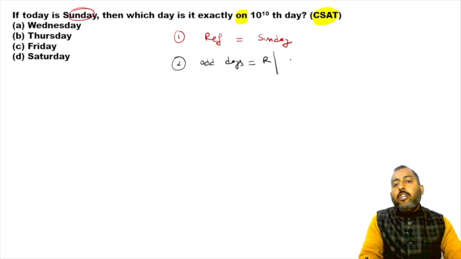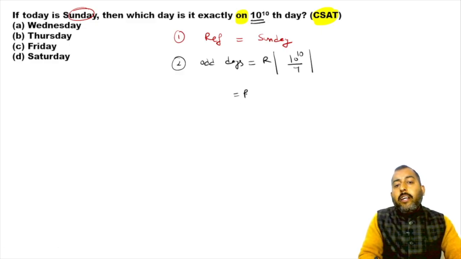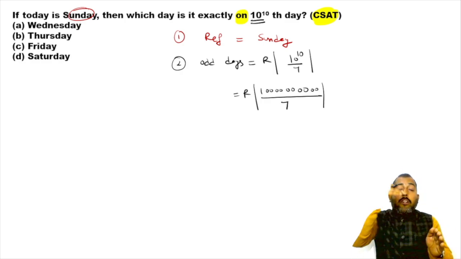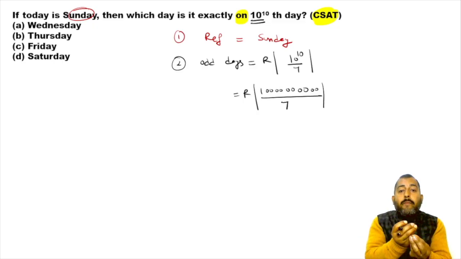So my given duration is 10 to the power 10 divided by 7. 10 to the power 10 meaningly 1 being followed by how many zeros? 1, 2, 3, 4, 5, 6, 7, 8, 9, 10 zeros. So 10 to the power 10 meaningly 1 being followed by 10 zeros and then divide it by 7.